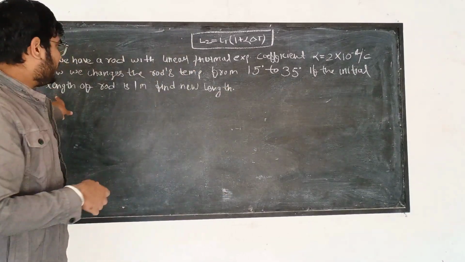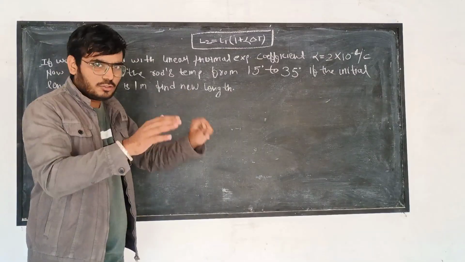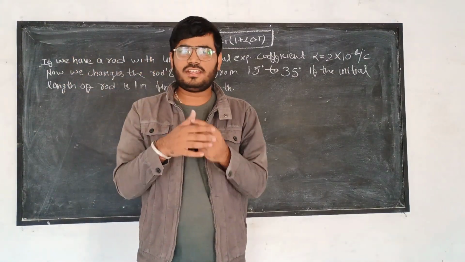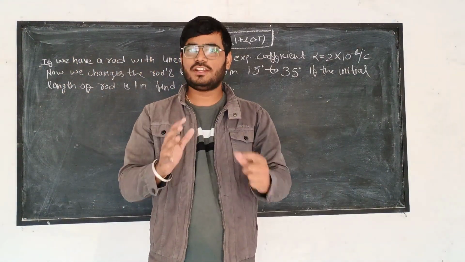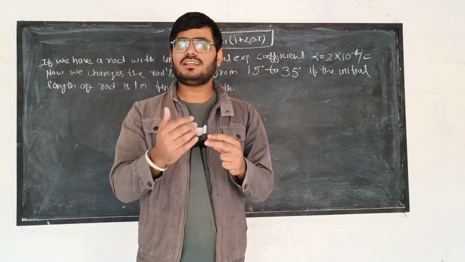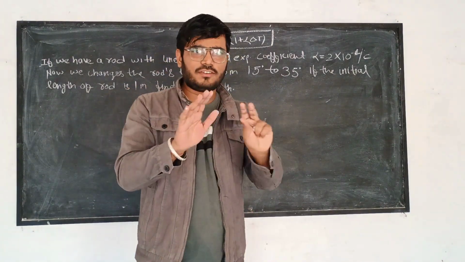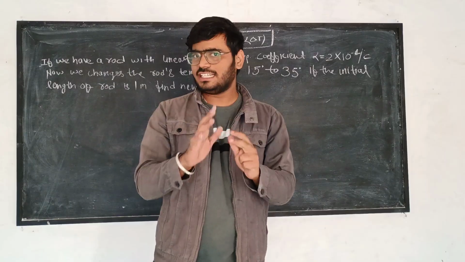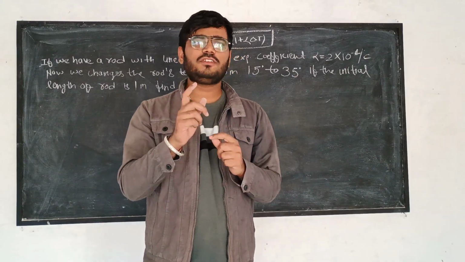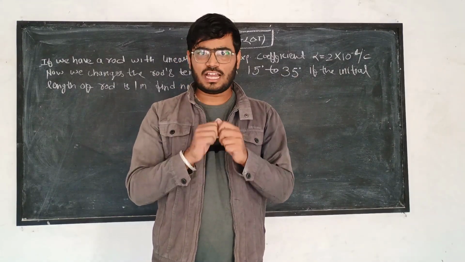If the initial length of the rod is 1 meter, find the new length after the temperature changes.